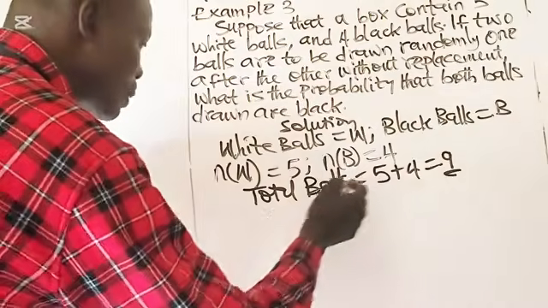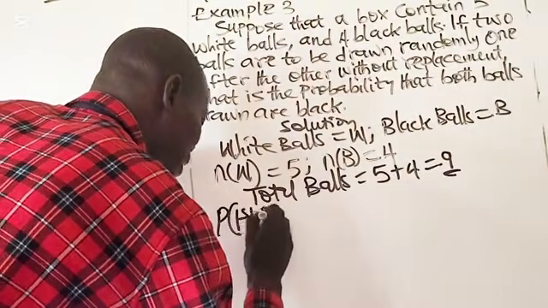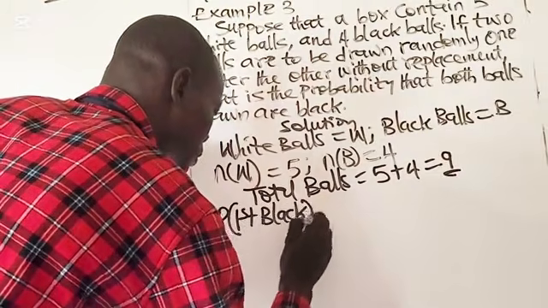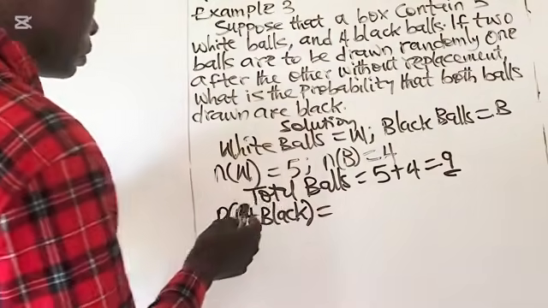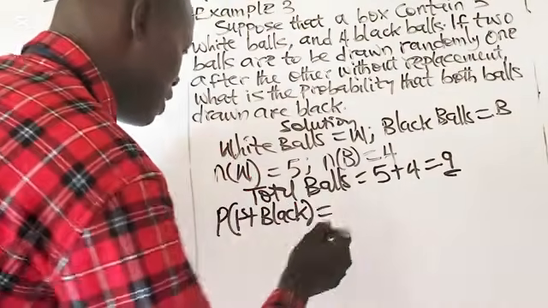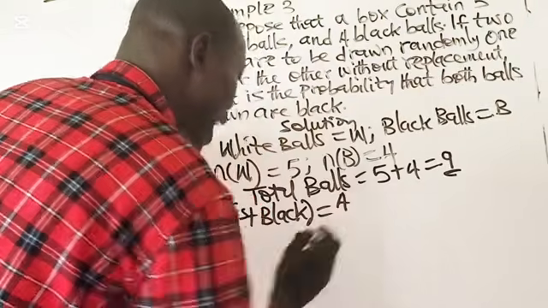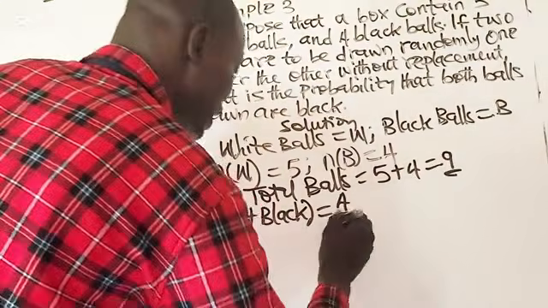If you draw the first black, probability of first black. How many are black? We have 4 black balls. Number of required outcome, 4, out of total number of possible outcome, which is 9.